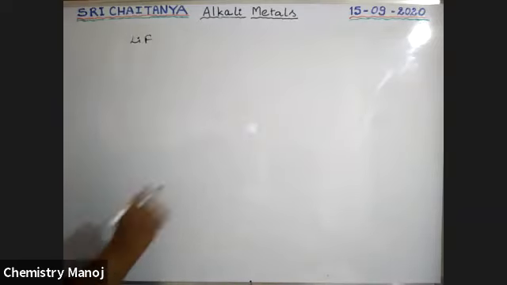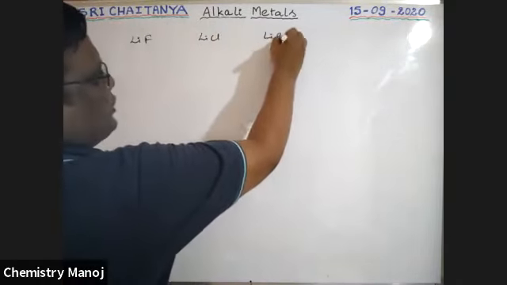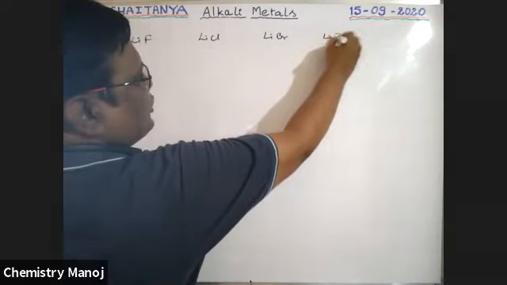Lithium fluoride, I am taking the compounds one by one: lithium chloride, lithium bromide, lithium iodide.